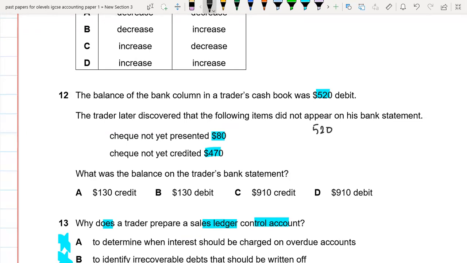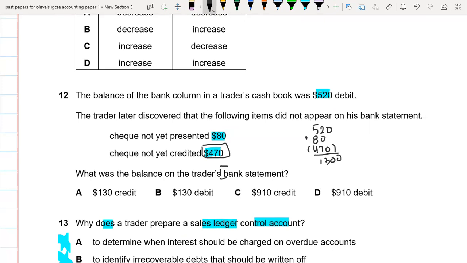These checks are not presented in the bank, and we want to find out the bank statement balance. The bank statement didn't record this $80, so we will be adding it. And this $470 we have recorded, and the bank has also recorded it, but it is not updated yet, so we will be deducting it from this. So the answer will be 130.